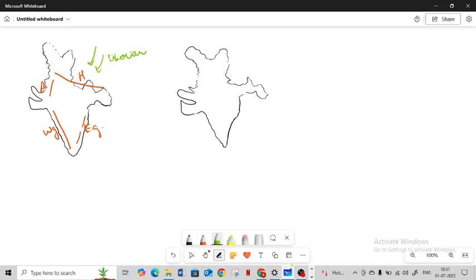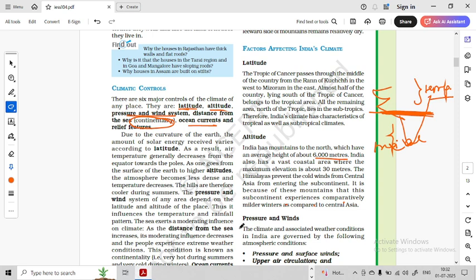And another is that the monsoon winds travel from this direction. The Himalaya prevents the monsoon winds from leaving India. It basically acts as a barrier to the monsoon winds and thereby gives rainfall to the subcontinent of India. So altitude is done. Next, if we move ahead, we talk about pressure and wind system.